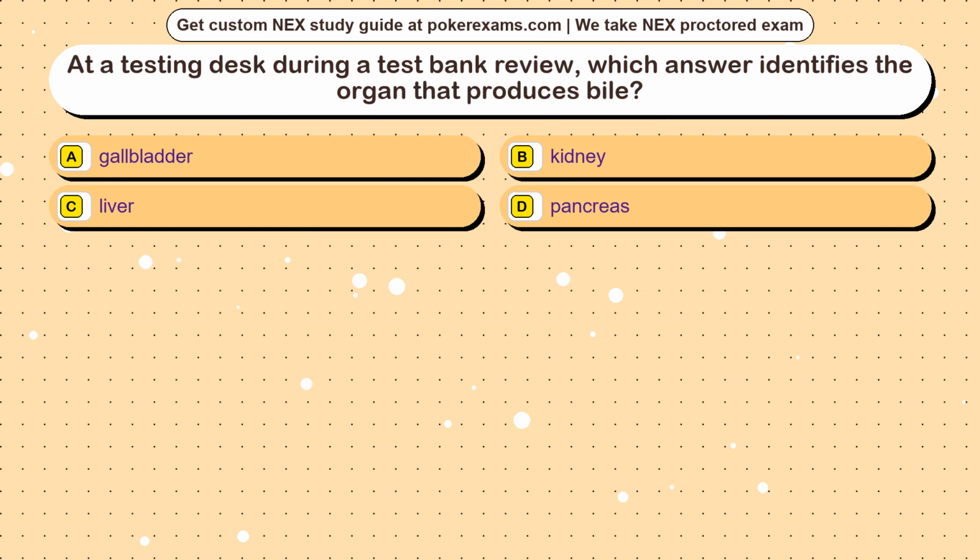Question 23. At a testing desk during a test bank review, which answer identifies the organ that produces bile? Option A, gallbladder. Option B, kidney. Option C, liver. Option D, pancreas.